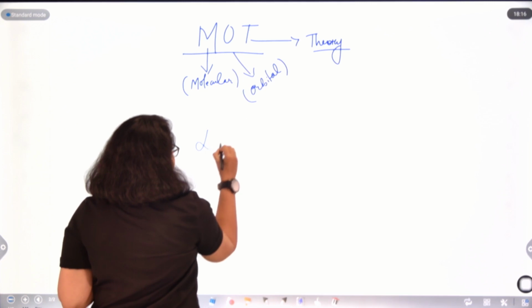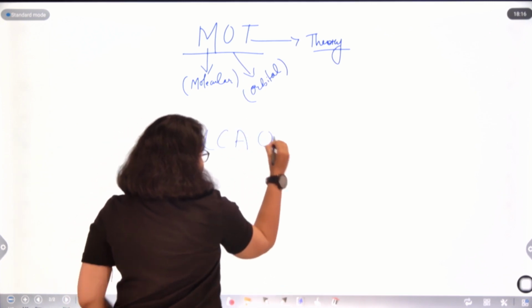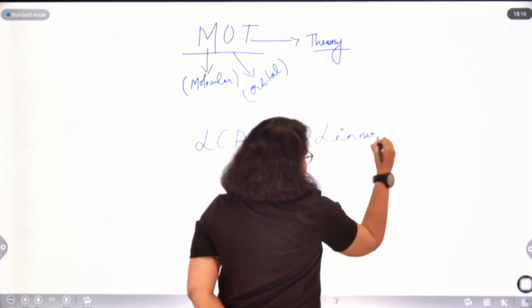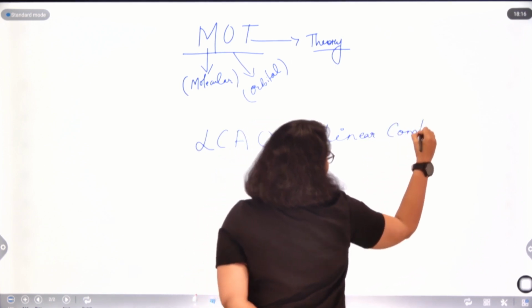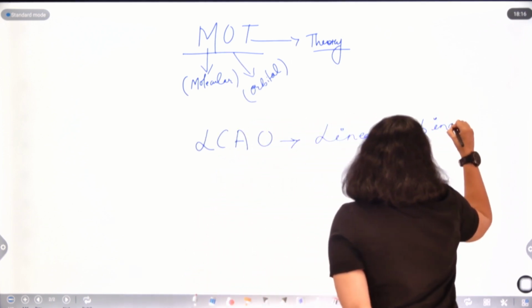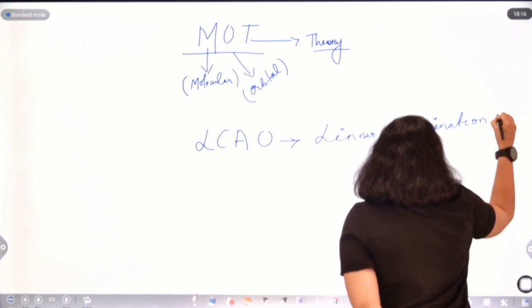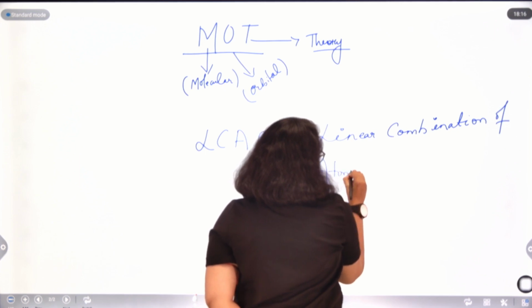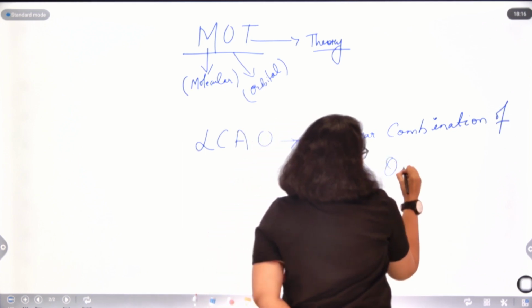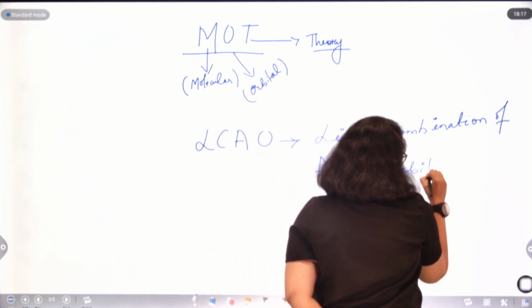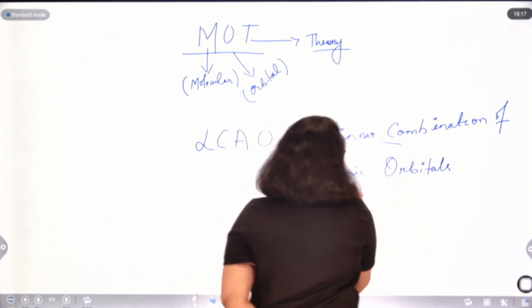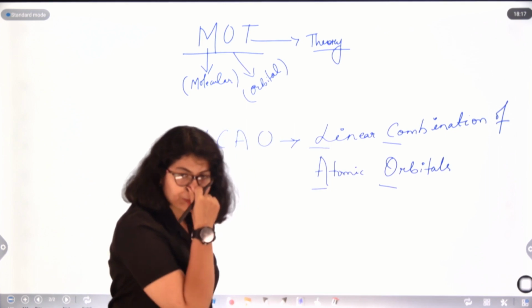Basically, LCAO, that is linear combination of atomic orbitals. Right? Linear combination of atomic orbitals, LCAO principle.